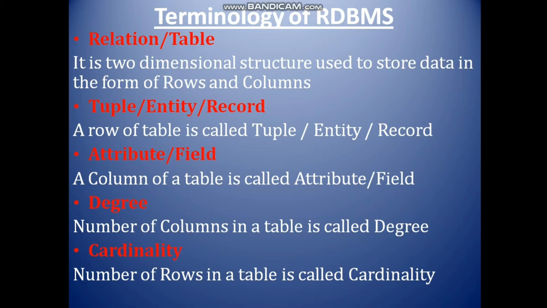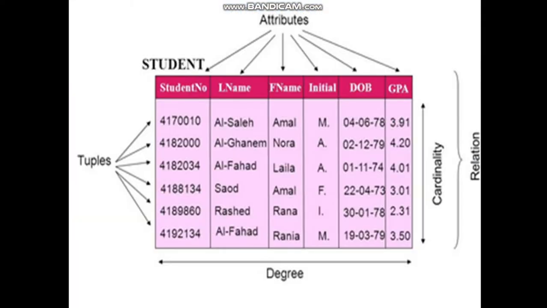Degree: the number of columns in a table is called degree. Just for example, there is a student table and there are 5 columns, so the degree of that student table will be 5. Cardinality means the number of records or tuples in that table or relation. Suppose in a student table 5 students' details have been stored, so the cardinality of that table will be 5. Now come to this, try to understand via these pictures.